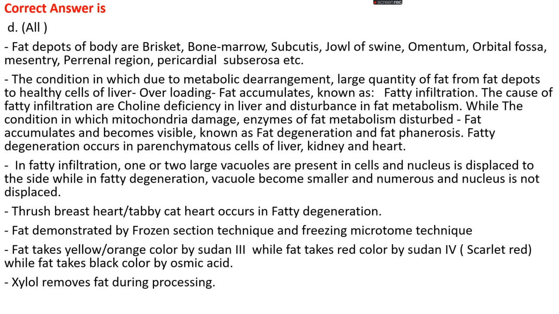Okay, and the condition in which that fat accumulates and becomes visible is known as fatty degeneration and fatty phanerosis. Fatty degeneration occurs in parenchymatous cells of the liver, kidney, and heart. In fatty infiltration, one or two large vacuoles are present in the cells, and the nucleus is displaced to the sides, while in fatty degeneration, the vacuoles are smaller and the nucleus is not displaced.